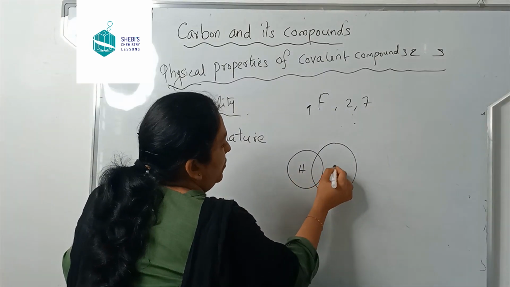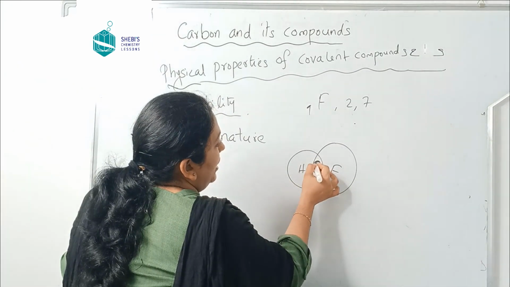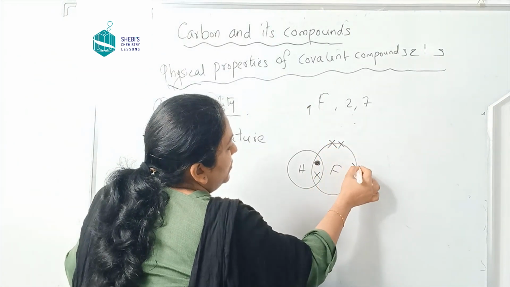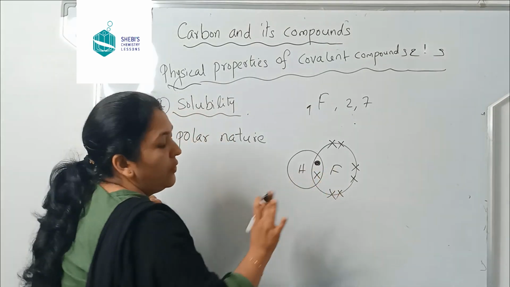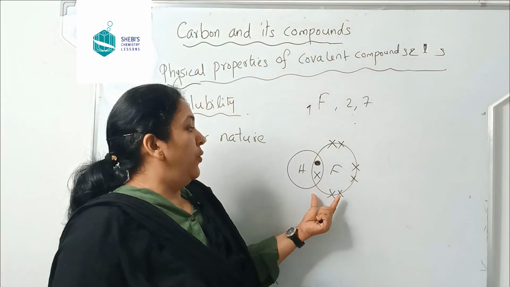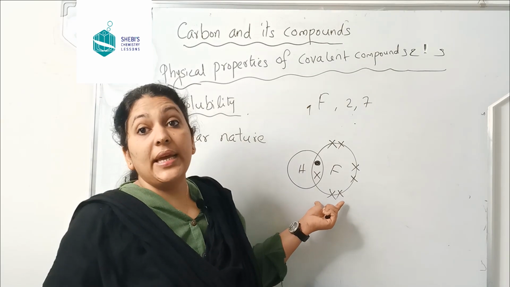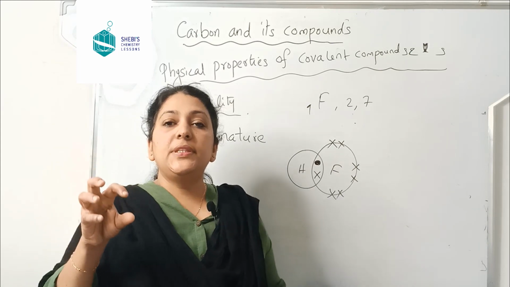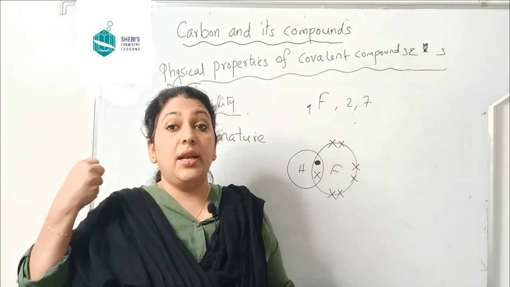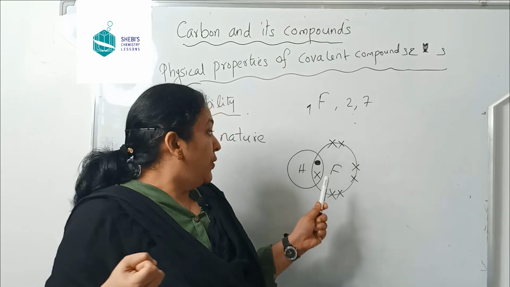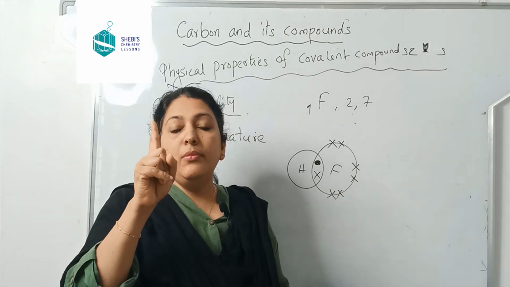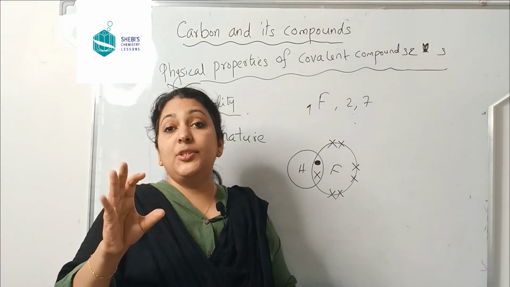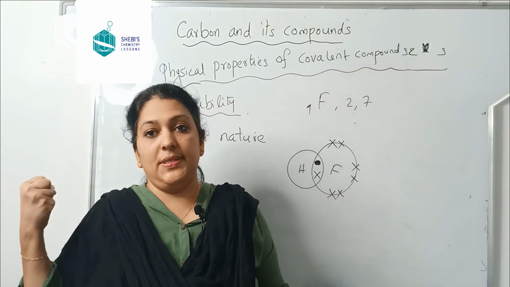So hydrogen and fluorine. Here one electron is shared from hydrogen and one electron from fluorine. So this is the covalent bonding in hydrogen fluoride. Fluorine is more electronegative compared to hydrogen. What is electronegativity? Electronegativity is the ability of an atom to pull the electrons towards it. You know that fluorine needs only one more electron, so it has the capacity to pull the electrons more strongly towards it.